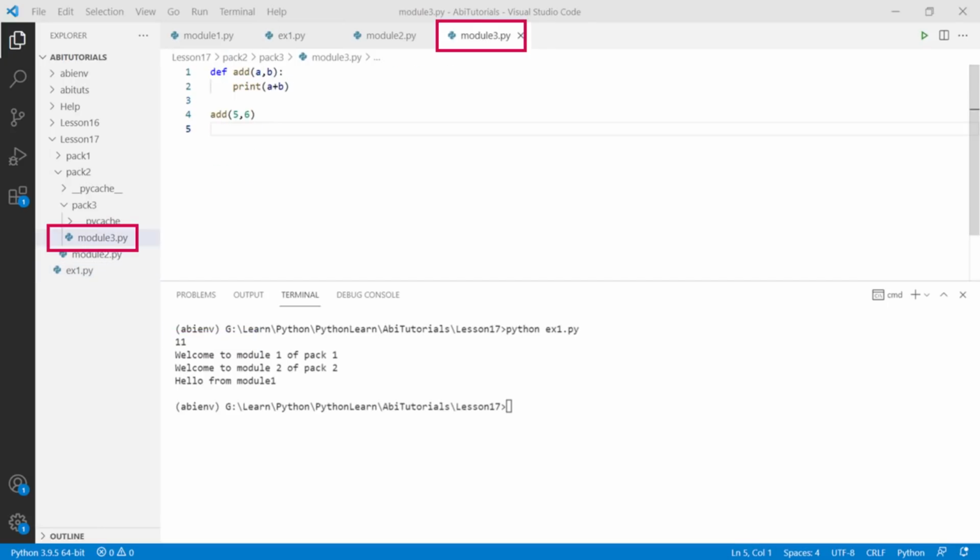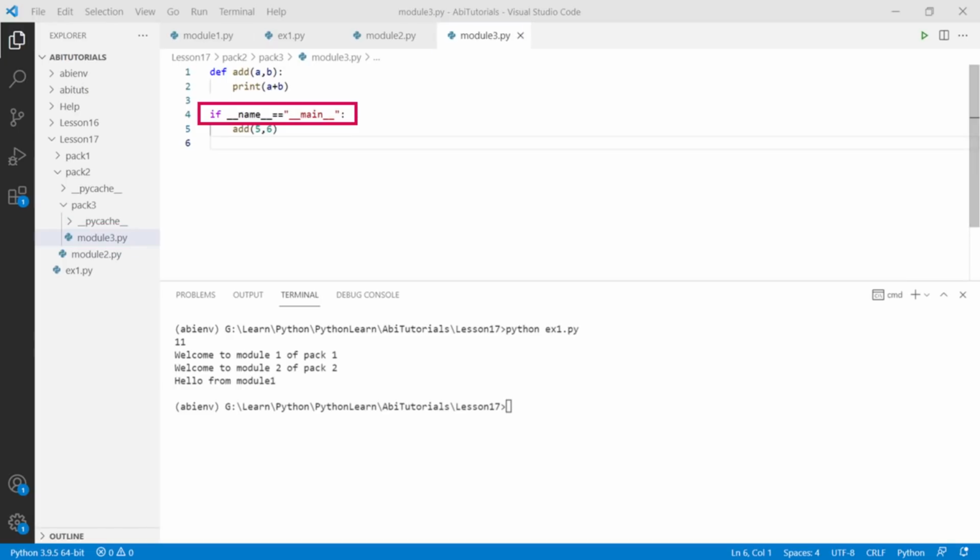To overcome the issue with unwanted program execution from your package, you have to go to your package which is module3.py and add a new if statement which says if double underscore name double underscore is equal to double underscore main double underscore that is enclosed within double or single quotes. This statement means if you are running the current file as the main program passed to Python interpreter, then the statement within the if block will be executed. But if it is imported as a module to another program, then the statements within the if block will not fire. After the if block, put your function call that is add of 5, 6 within the if statement.